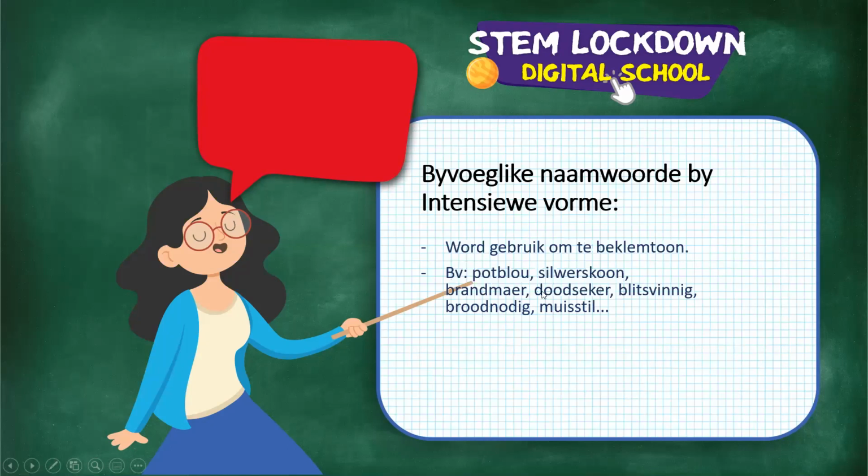Okay, do you see all the beautiful descriptive ways that we can talk in Afrikaans? I'm quickly going to go through them again. Intensiewe forme. Dit word gebruik om te beklemtoon, to emphasize. For instance, potblauw, silverskoon, brandmaar, doodseker, blitsvinnig, broodnodig, muisstil. Now, I want to know from you guys, do you all understand those words? Do you understand what potblauw and silverskoon, for instance, means? Chat to me. Do you all understand?